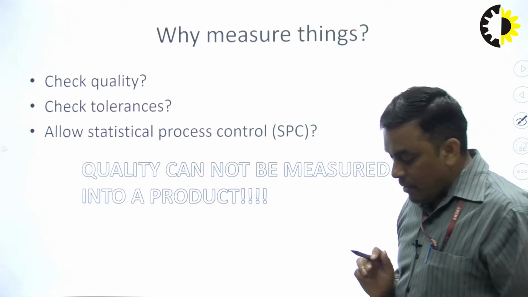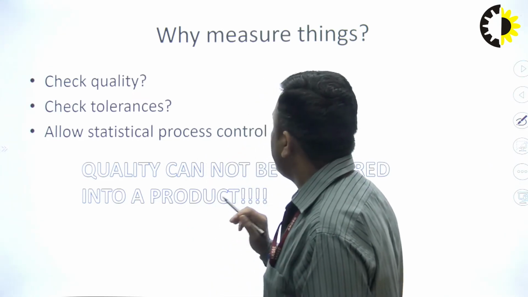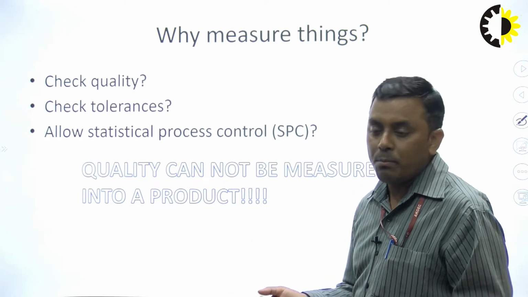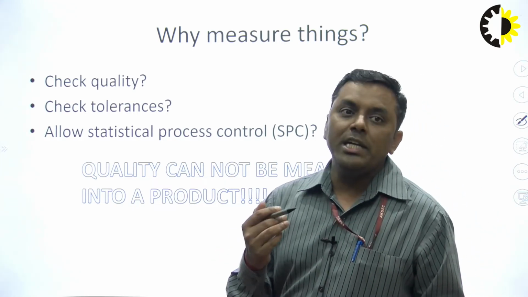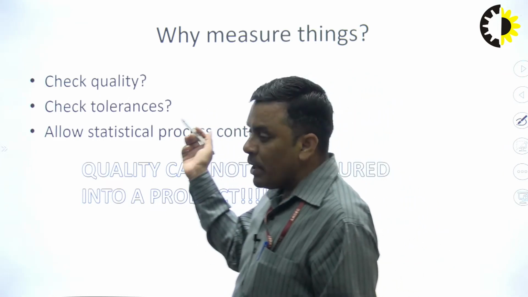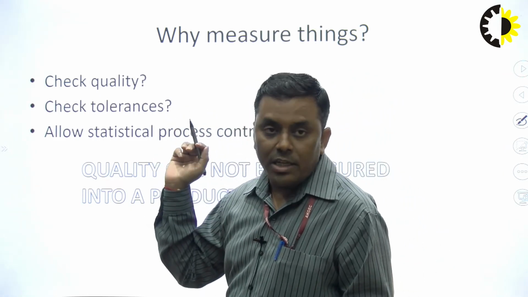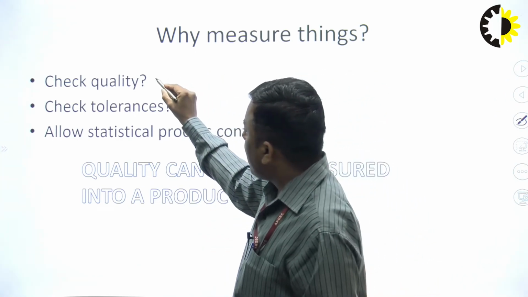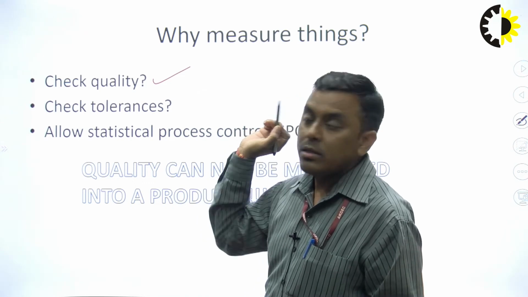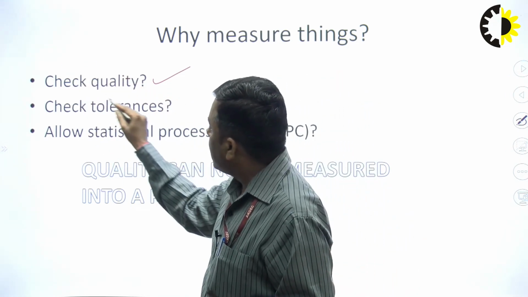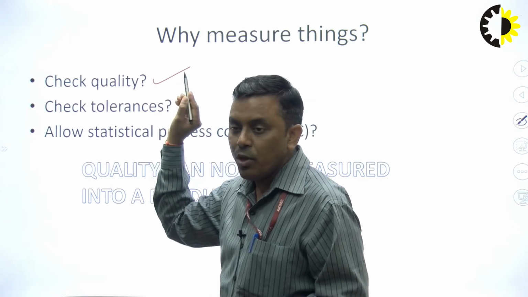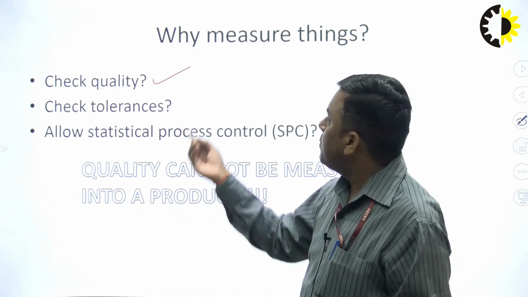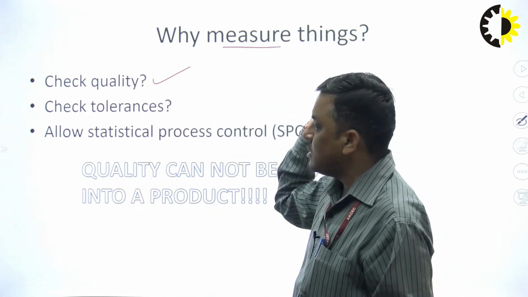Now the question comes, why are we going for measurement? Why do we want to measure something? As I already told, for improving the effectiveness and the quality of any system, we need to measure. Whatever we are delivering, either in terms of goods or in terms of services, we have to check the quality of that good or service. If we want to check whether what we are promising is delivered or not, then we have to measure. The answer is measurement.